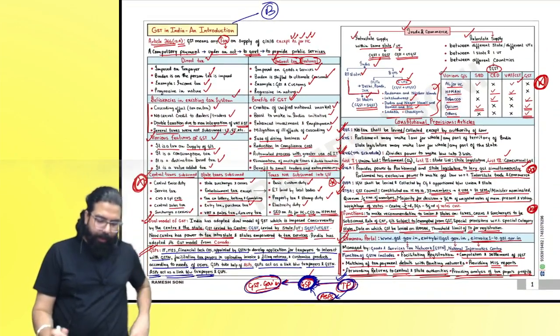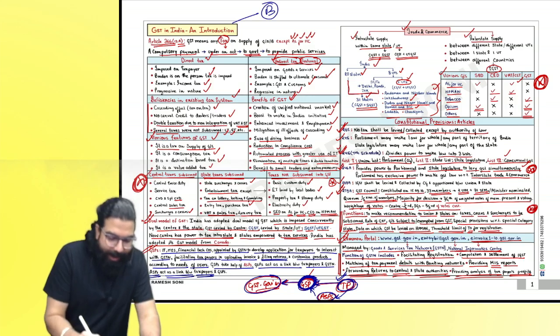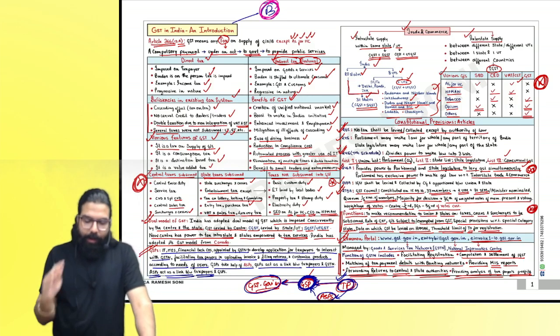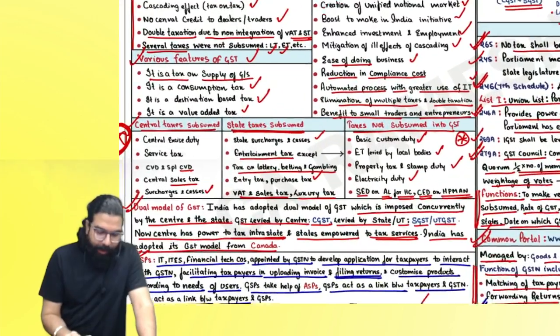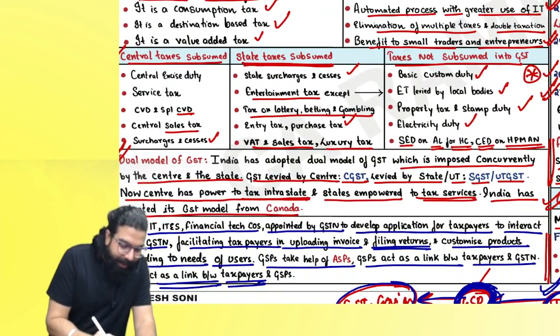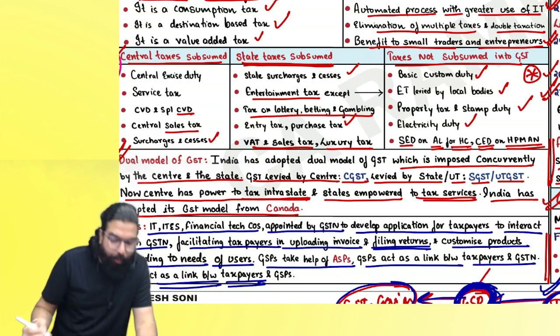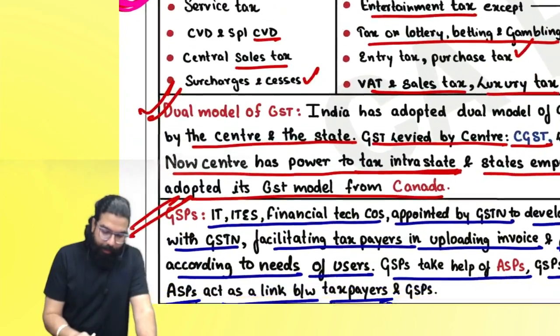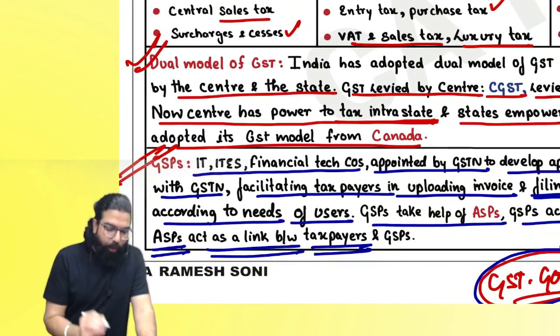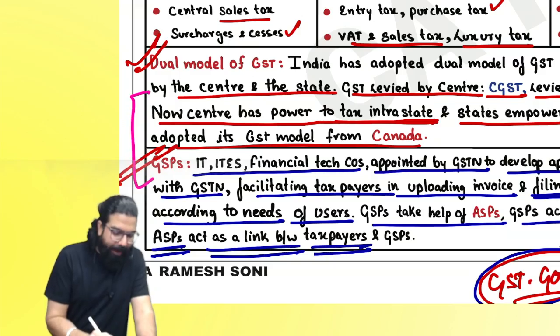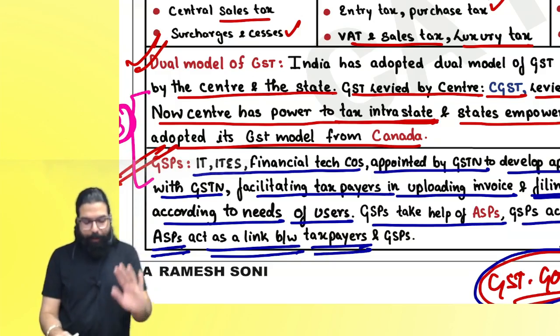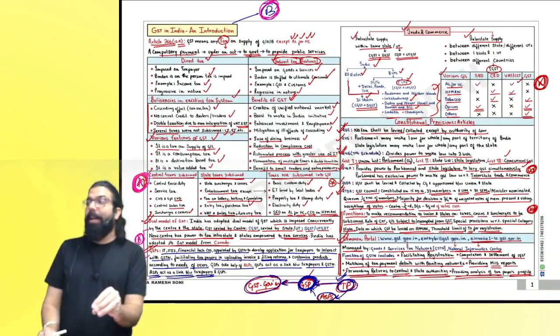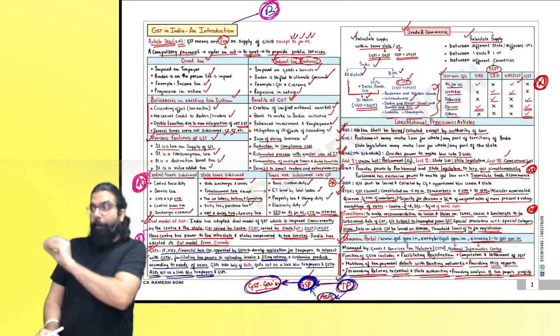Everyone over here, please come to your first chart. The first chart, GST in India and introduction, is a B graded chart. Sir, what are the points we should take care of? In my opinion, this central taxes, state taxes subsumed is an A graded point. You should be very careful about it. Dual model and GSP and ISP are B graded. From exam point of view, B graded. The chapter is B graded. I'm telling you, in B graded also there are topics which are A, B, C.